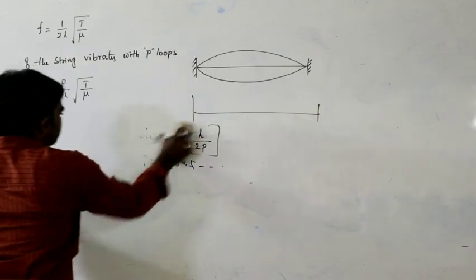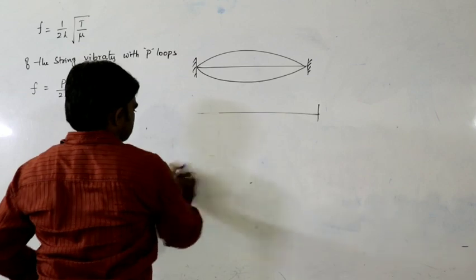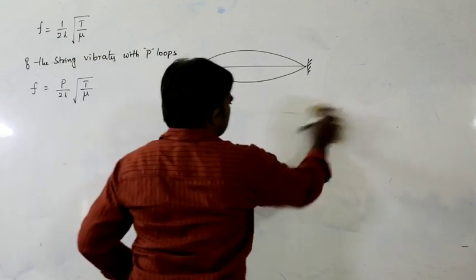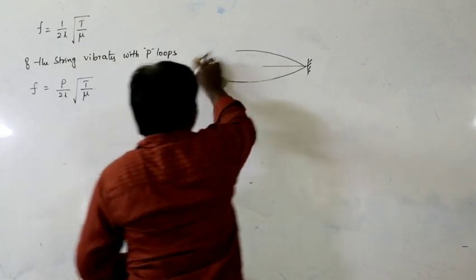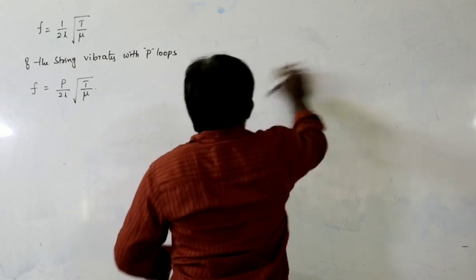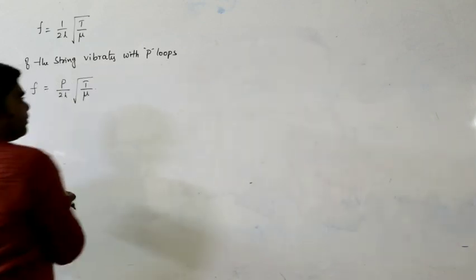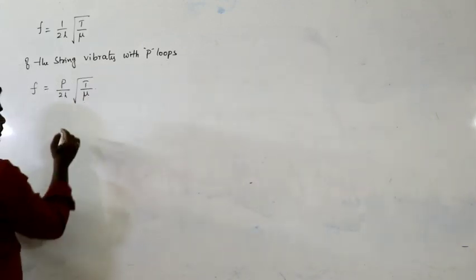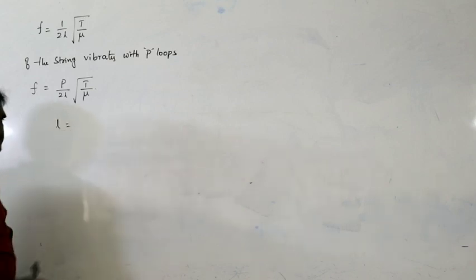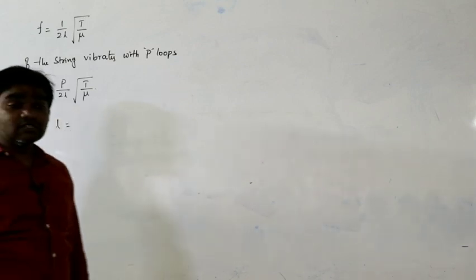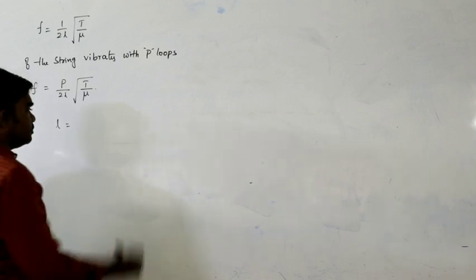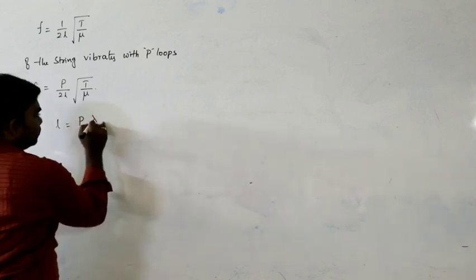Next, in the same situation, if the string vibrates with P loops, what is the wavelength? The length of the string can be written as L is equal to P lambda by 2.